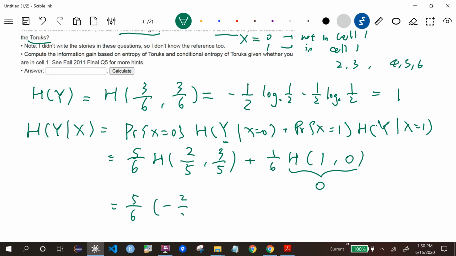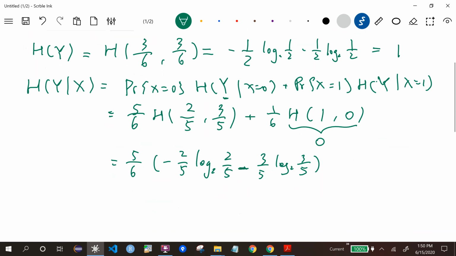So I'll leave it like this. You can do it on your calculator: 2/5 log 2/5 and 3/5 log 2 of 3/5. Unfortunately, my website does not support log base 2 or ln, or natural log.